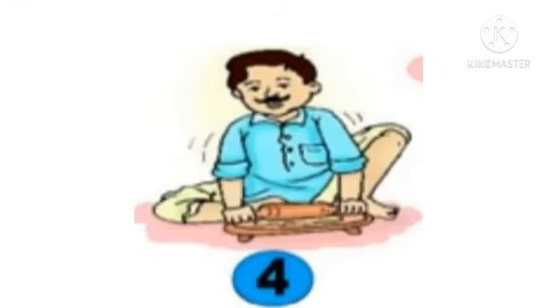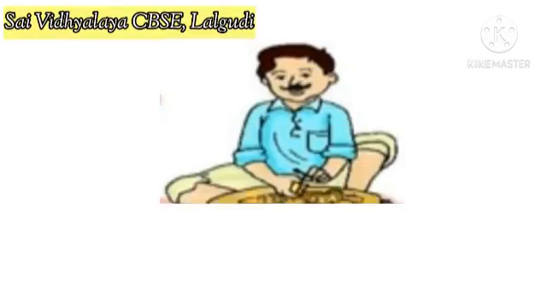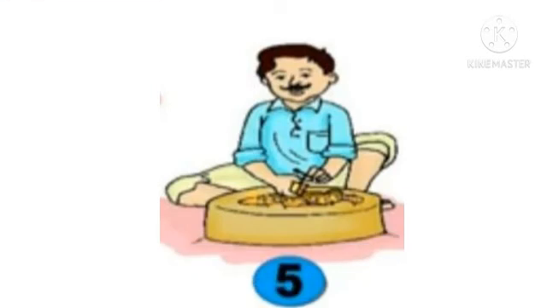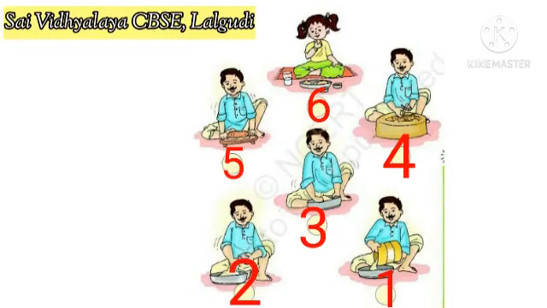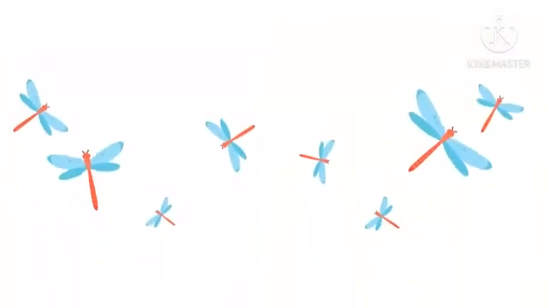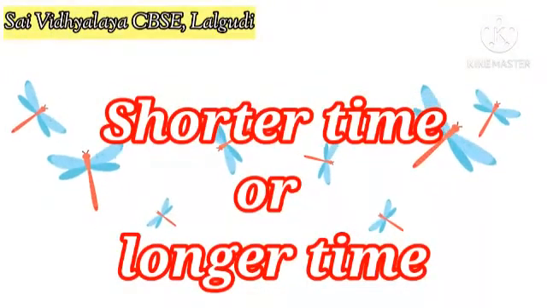Fourth, the man is rolling the dough. Fifth, the man is making chapati. Lastly, the girl is eating chapati. Next concept, activities that take shorter time or longer time to complete the work.